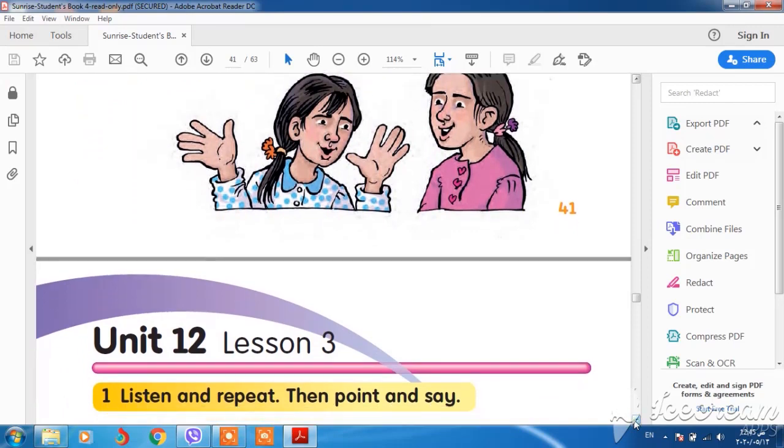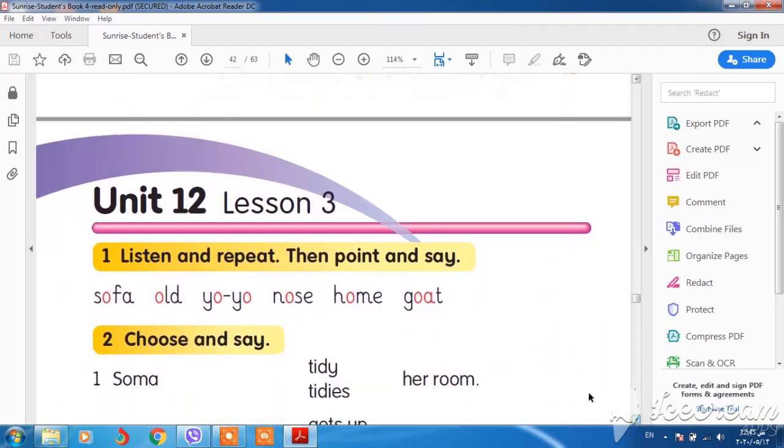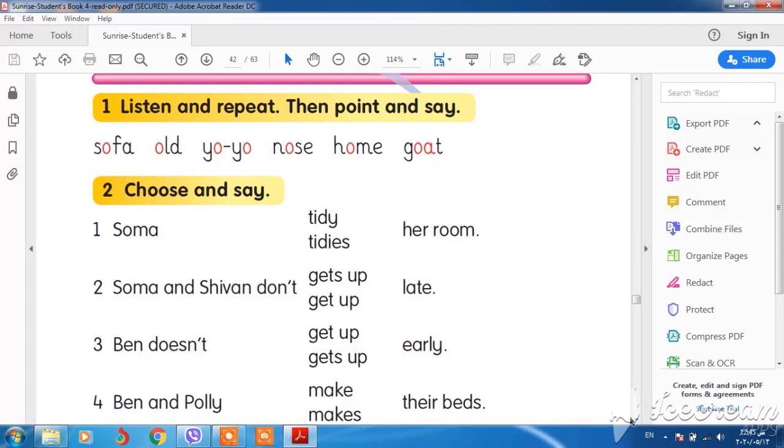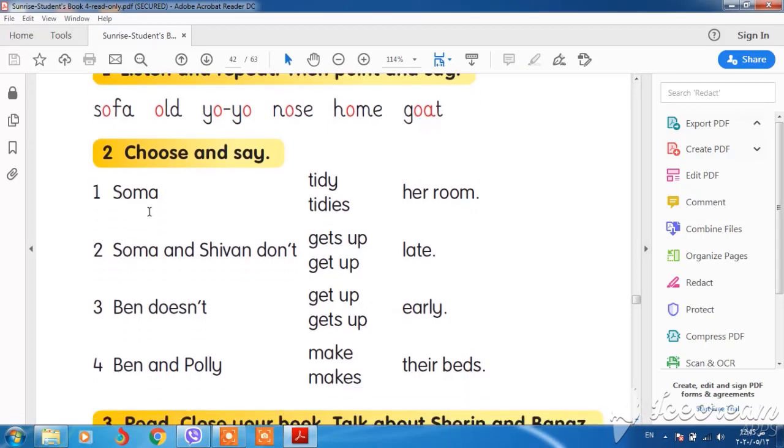Unit 12 lesson 3, we also have the O sound: O, sofa, old, yo-yo, nose, home, goat. Look at this. Soma tidy or tidies her room? Which one is right? Of course tidies, because we have one name. Soma tidies her room. It means she tidies her room. Soma and Shivan don't. We have they. They don't get up late.